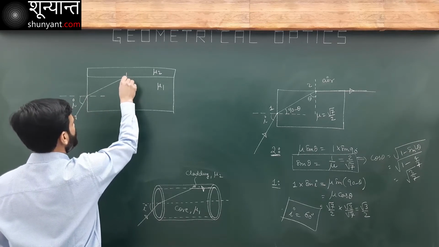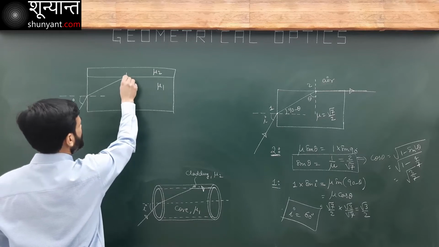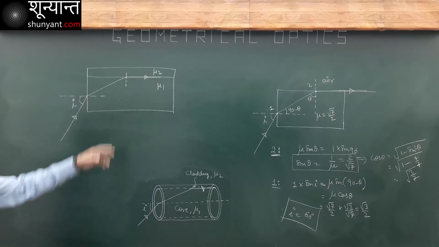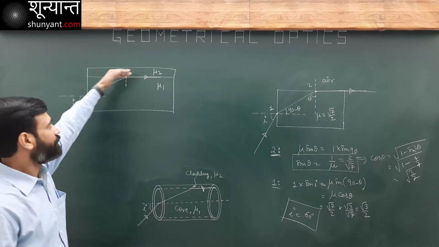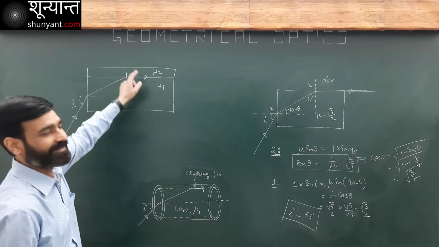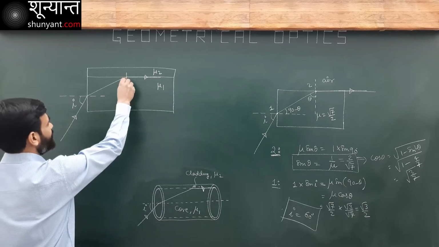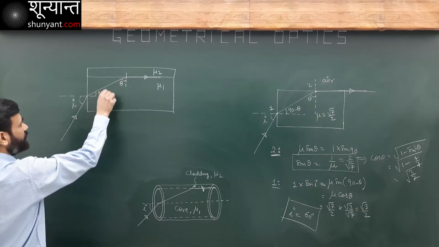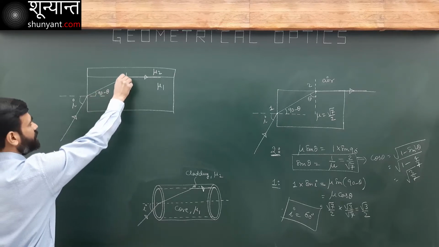At this point, I do not want light to enter here. In the critical case, it will pass like this. That is acceptable. It should not enter. It can pass tangentially. That's fine. Okay. But it should not enter here. Let's say that this angle is theta. Okay. This angle will be 90 minus theta. That's it.